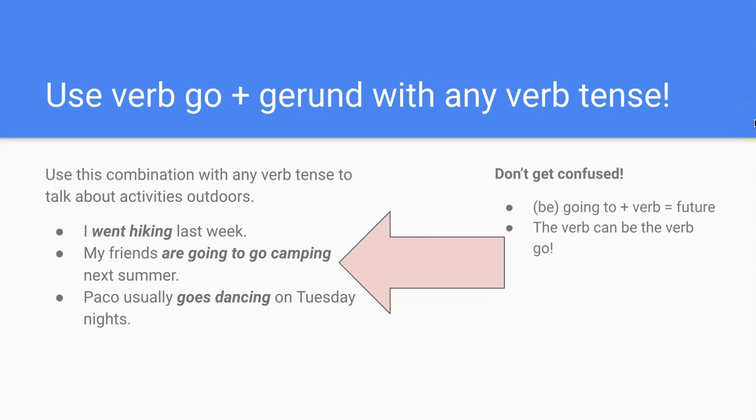Please be careful when you are using the future tense, be going to. Be going to, you see going, so it might be confusing for you. Please don't get confused. Be going to and then a verb is how we show the future tense. For example, here, my friends are going to, and then my verb here is go, are going to go camping, are going to go swimming, are going to go dancing. So this can be confusing. Make a note of this difference between them.